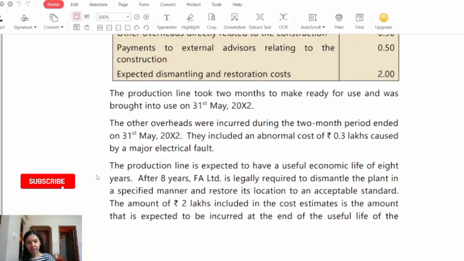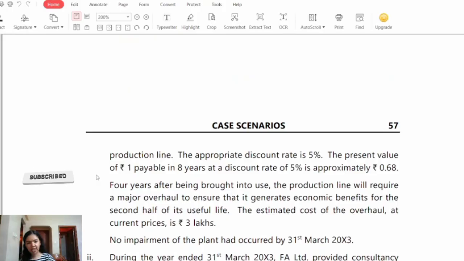After 8 years, FA Limited is legally required to dismantle the plant in a specified manner and restore its location to an acceptable standard. The amount of rupees 2 lakhs included in the cost estimates is the amount that is expected to be incurred at the end of the useful life of the production line. The appropriate discount rate is 5%. The present value of rupees 1 payable in 8 years at a discount rate of 5% is approximately rupees 0.68.